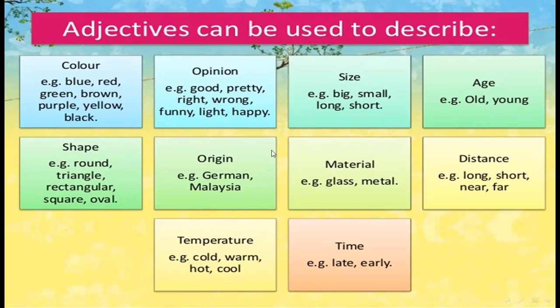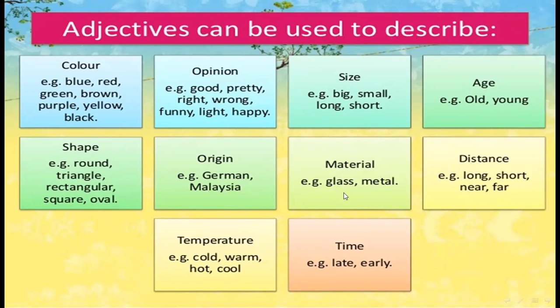Adjectives can be used to describe shape: round, triangle, rectangular, square, oval. Adjectives can be used to describe origin: German, Malaysia, Pakistan, Saudi Arabia. Adjectives can be used to describe material like glass, metal, wood, tin, plastic. Adjectives can be used to describe distance: long, short, near, far.